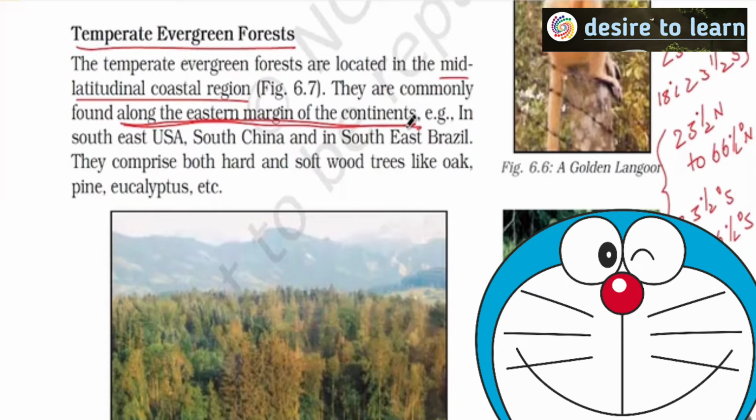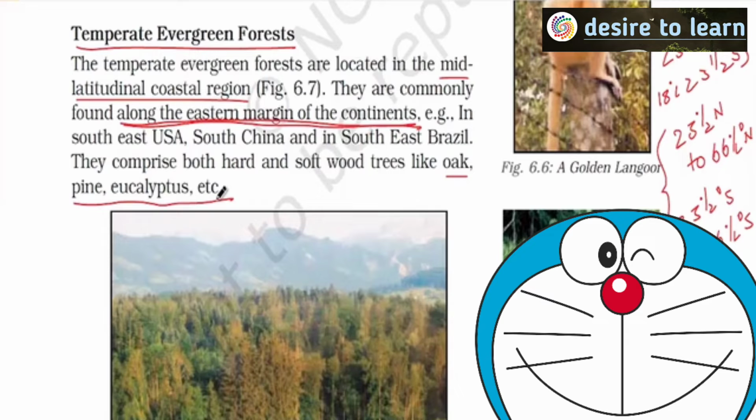You don't know where heavy rainfall is there in the world. When you don't know heavy rainfall in the world, how is it possible for you to actually locate which forests are present in which place? So the trees are very, very important. Oak, pine and eucalyptus. Right?